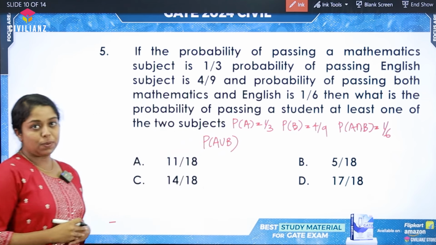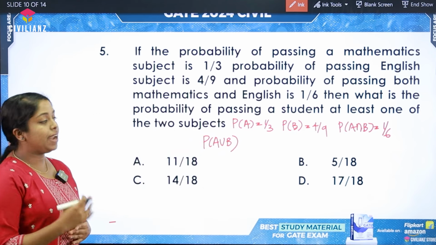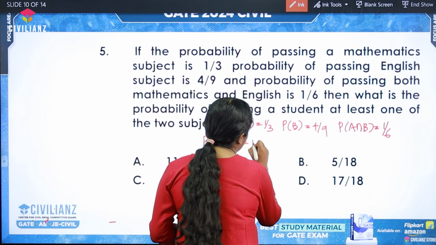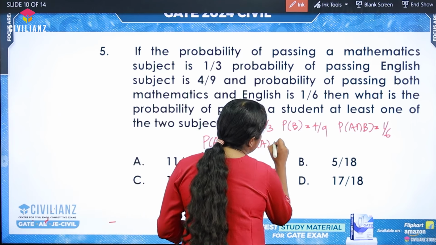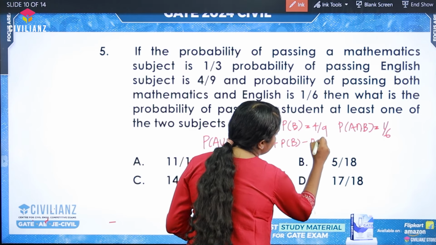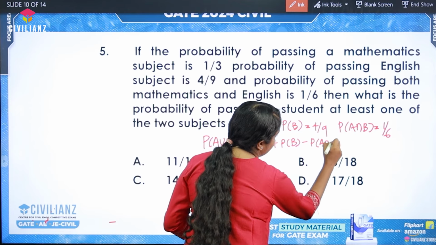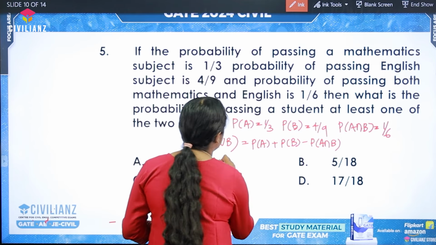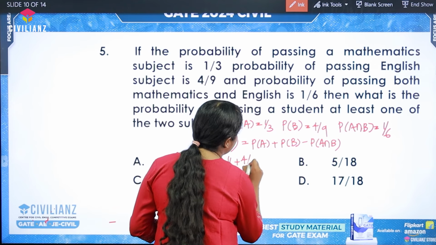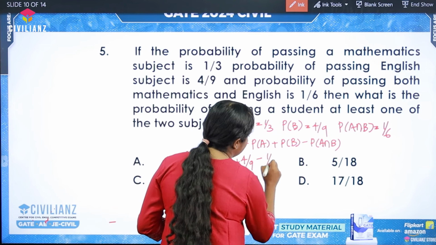This is a very simple equation. We can solve this also using the Venn diagram. We know that P of A union B is equal to P of A plus P of B minus P of A intersection B. That is equal to 1 by 3 plus 4 by 9 minus 1 by 6.